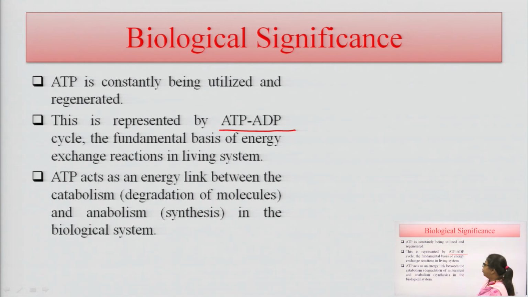It is very required for the release of energy. ATP basically acts as an energy link between catabolism, where degradation of molecules occurs, and anabolism, where synthesis of molecules occurs in the biological system. So, ATP works as the energy link here. In this energy link, catabolism and anabolism reactions occur simultaneously, and we can use energy in these reactions.